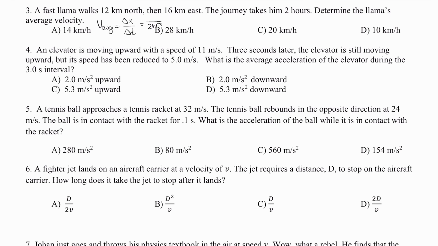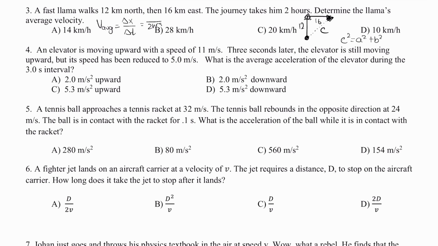The llama walks 12 kilometers to the north and then goes 16 towards the east. The displacement would be described by the resultant of this vector sum. I'll label it C. So in order to figure out what C is, we just have to perform the Pythagorean theorem. So we can follow C squared equals A squared plus B squared. And you can continue with that process.